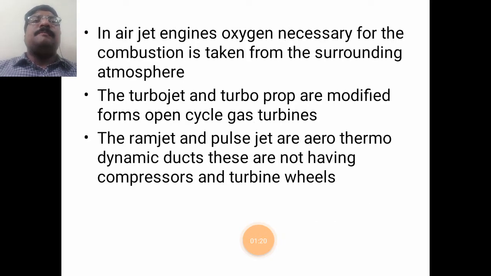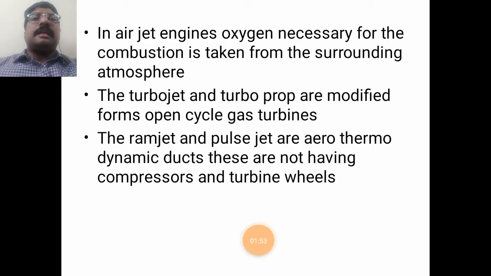In air jet engines, the oxygen necessary for combustion is taken from the surrounding atmosphere. So to combust the fuel, oxygen is taken from the surroundings. Turbojets and turboprops are modified forms of open cycle gas turbine systems. Here in the turbojet and turboprop, we have compressors, diffusers, turbines and all these systems.